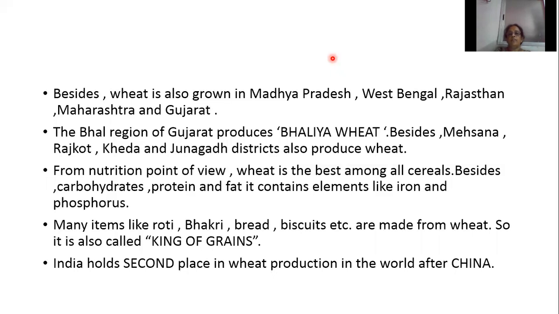In the production of wheat, China ranks first and India ranks second in the world. So which country ranks first and which country ranks second in wheat production? China ranks first and India ranks second.